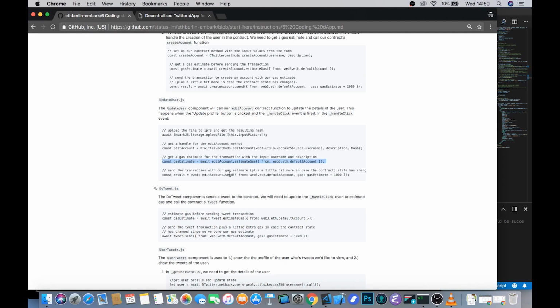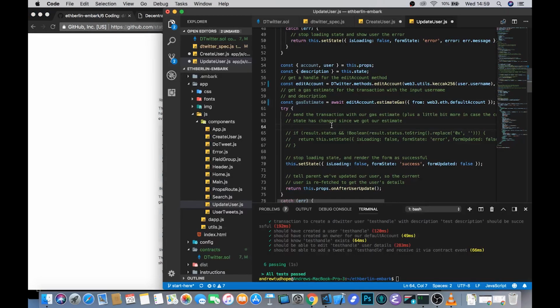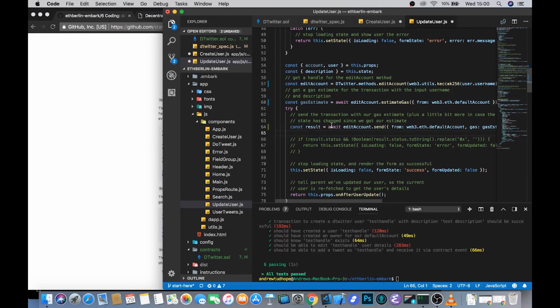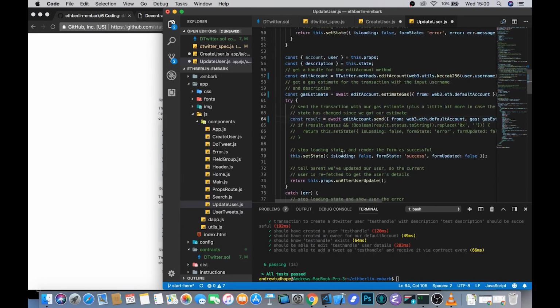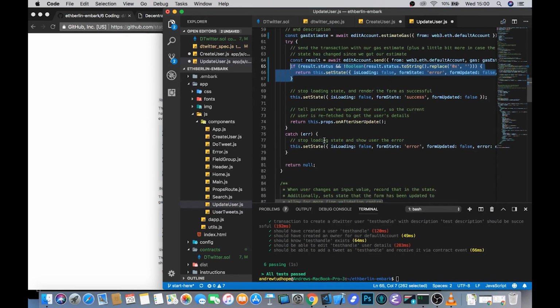And then once we've got that gas estimate, we can, in another try-catch block, send the transaction that comes along with that. And you can go ahead and just uncomment again this particular conditional to make sure that it's coming from an address, although it's not particularly relevant to what we're doing right now.